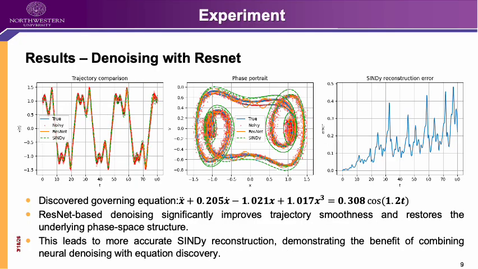To improve performance under noisy conditions, I introduced a denoising step using the deep LSTM network, also known as LESNet. The neural network is trained to map noisy trajectory data to a smoother approximation of the underlying clean signal. By reducing high-frequency noise, the derivative estimation becomes more stable.